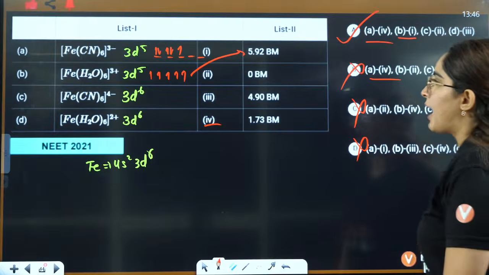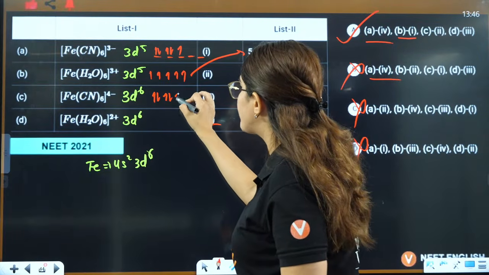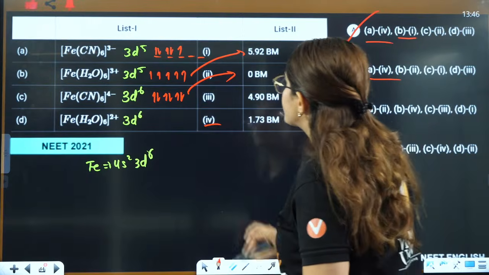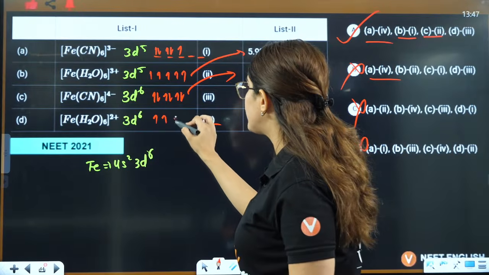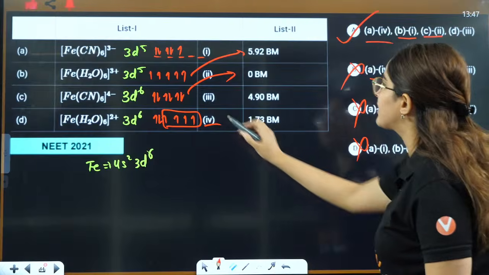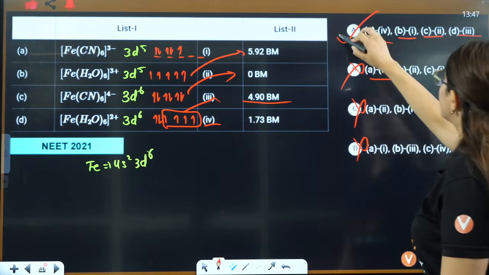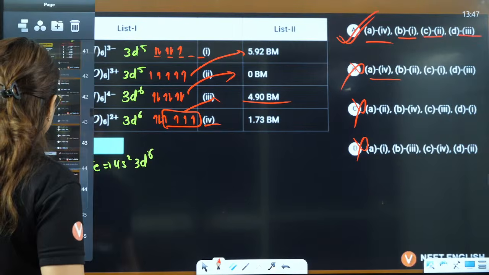This is 6. So it is again a strong field ligand. 1, 2, 3, 4, 5, 6, so it is 0 unpaired electrons. So C is 2, right? And D is 1, 2, 3, 4, 5 and 6, which means 4 unpaired electrons, and that is 4.9. That is, D is 3. So the answer is going to be this here. Is that clear? Okay.